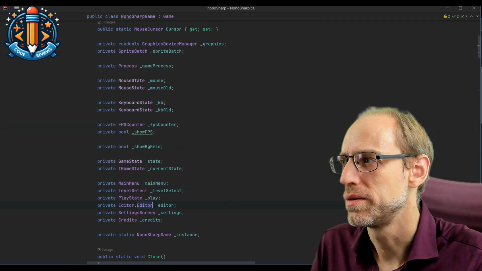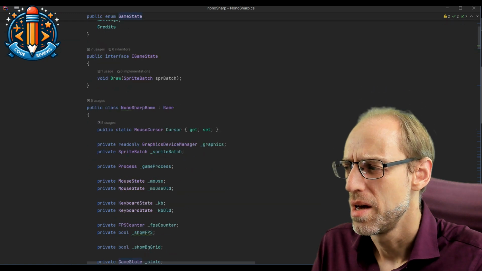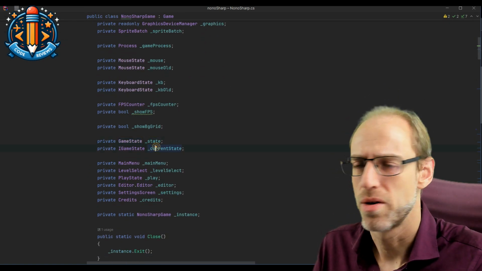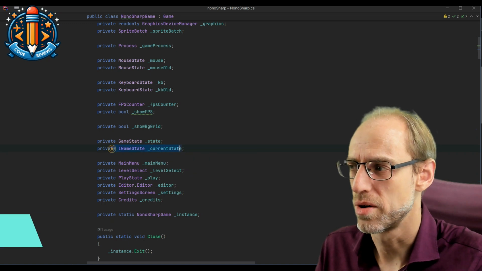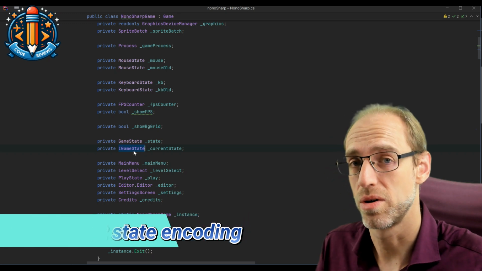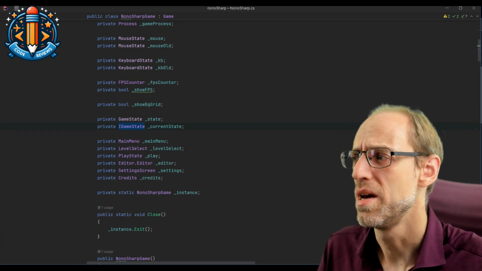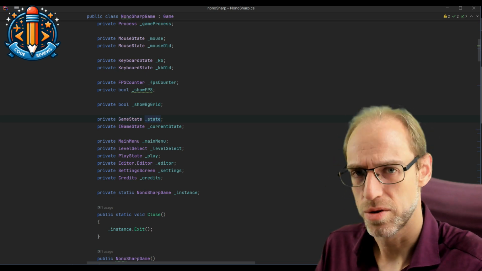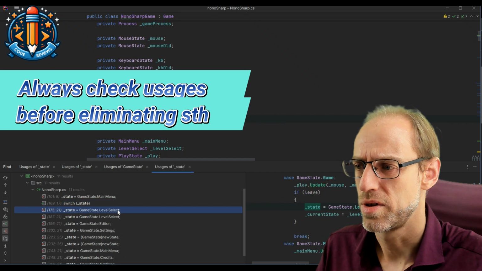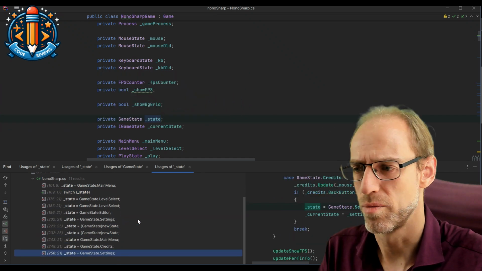So step one is eliminating this enum. We don't really need it. As we said, this state is now particularly redundant to our current state, which is the iGame state, which contains the actual objects that can hopefully with tell don't ask do all the work for us. But now this is almost not used anymore, and if you look at the usages, all of these are inside of this big switch statement in all the different places.